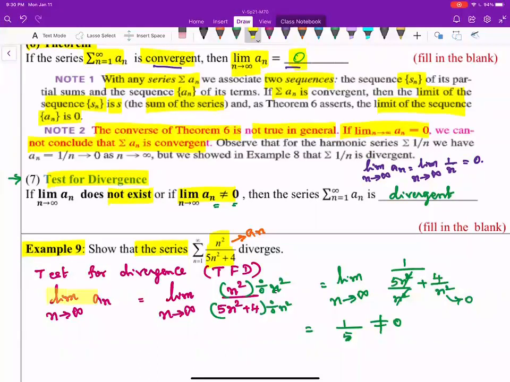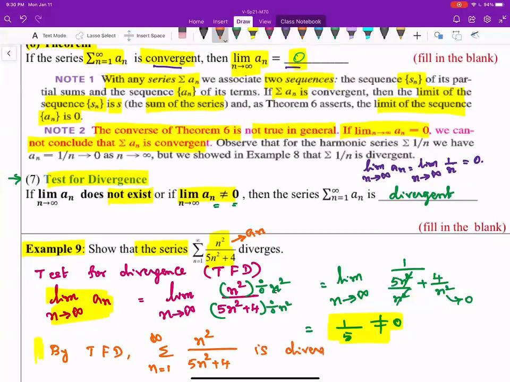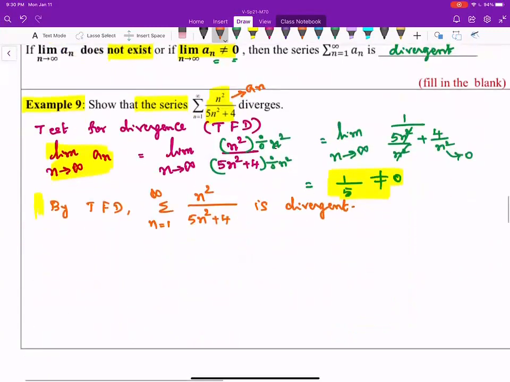So it is 1 over 5, which is clearly not equal to 0. So you notice here the limit of the nth term is not 0. So you can conclude that the given series is divergent. So by test for divergence, the given series is divergent. The test for divergence is the very first easy one that you can look for to test the convergence of a given series.